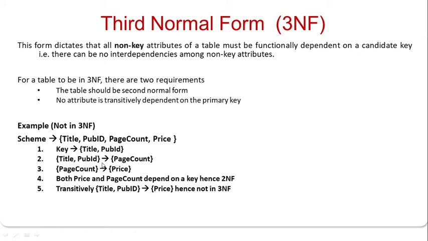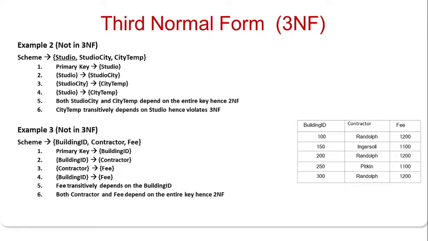This is a key attribute. Then there is a transitive dependency, that is, price transitively depends on title and publication ID. Hence this schema is not in a 3NF.